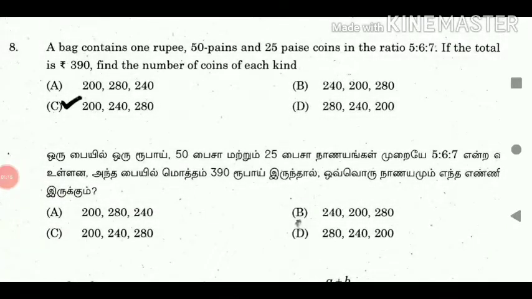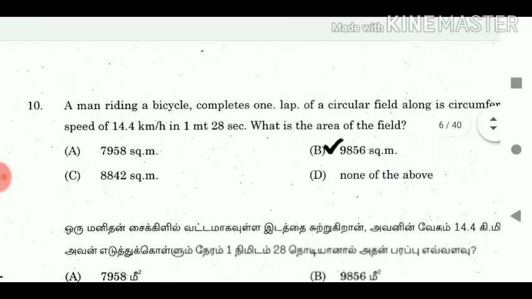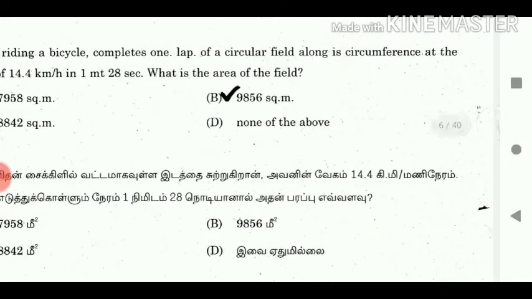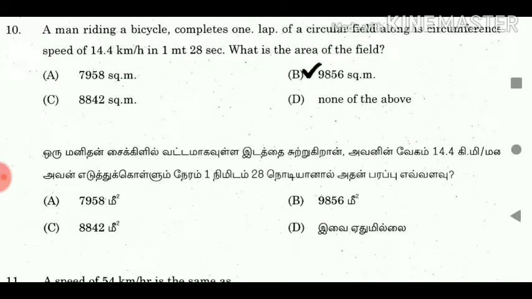Answer: 200, 240, 280. 9. If a square plus b square is equal to 117 and ab is equal to 54, then find the value of a plus b by a minus b. Answer: 5. 10. A man riding a bicycle completes one lap of a circular field along its circumference at the speed of 14.4 km per hour in 1 minute 28 seconds. What is the area of the field? Answer: 9856 square meter.